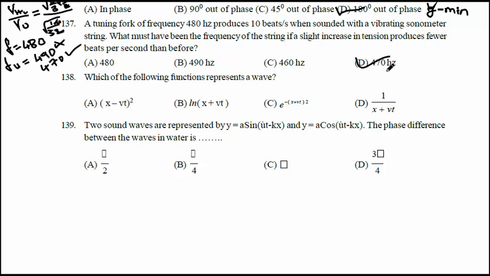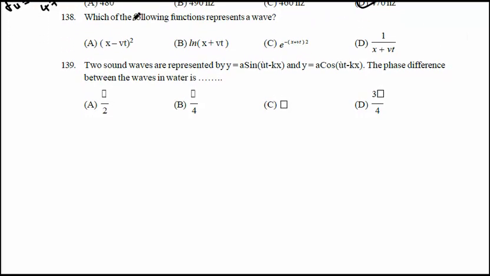Okay, so next, question number 138. Which of the following functions represents a wave? Here, log will not go for the equation of wave, and exponential also will not go for the equation of wave, and 1 by x is also not an equation of wave.